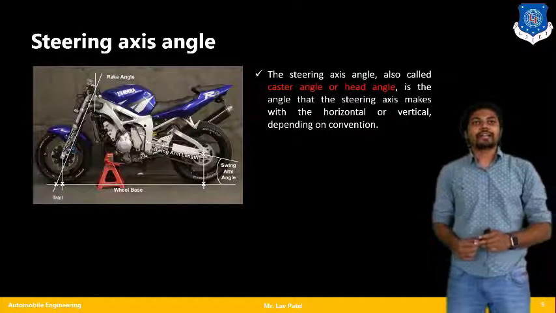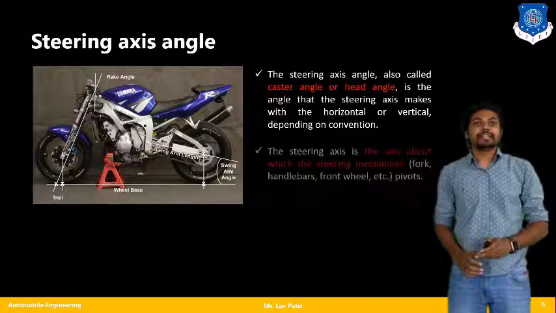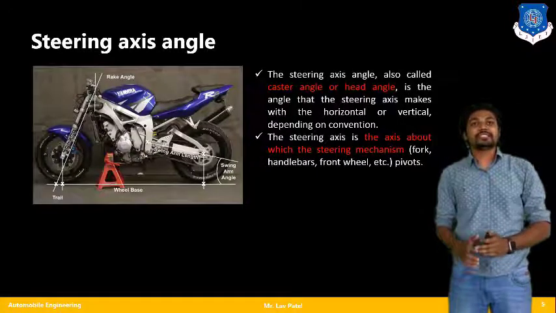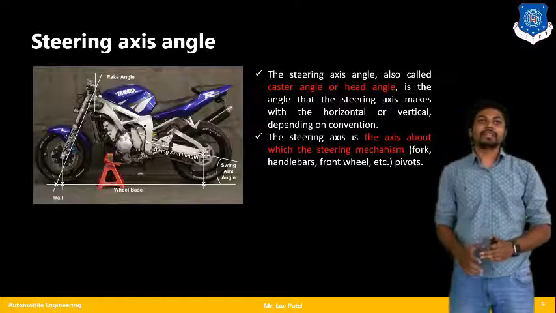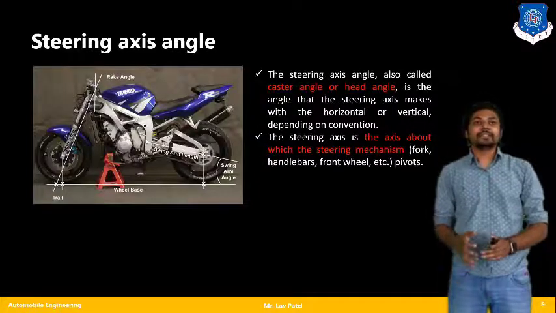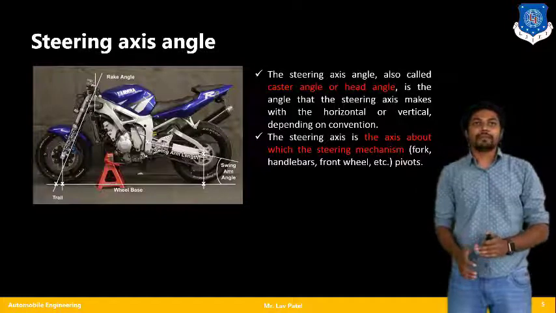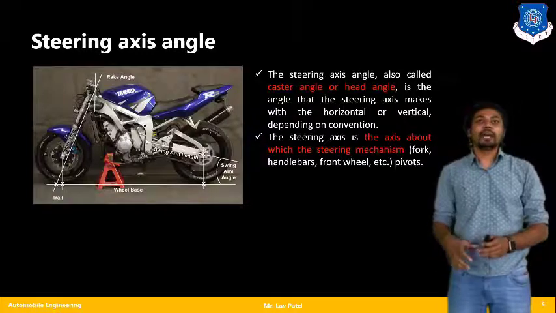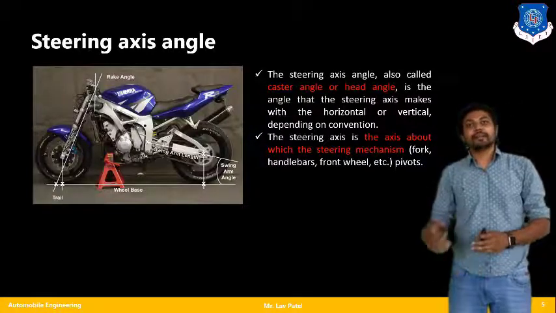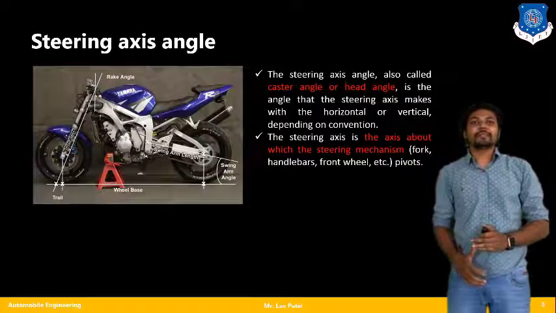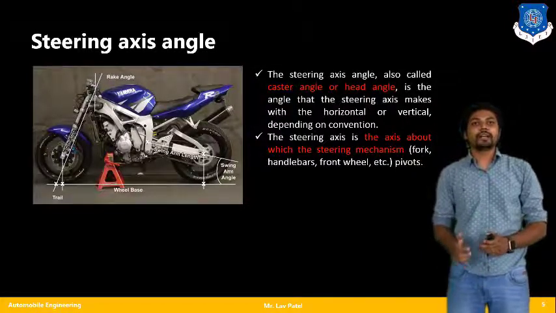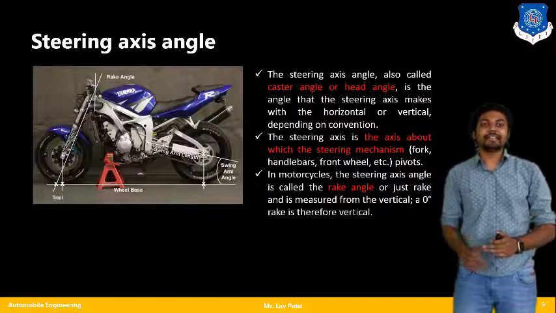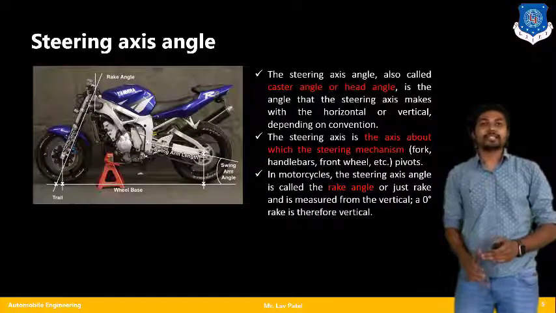So that caster angle is also called the steering axis angle, and the steering axis is the axis about which the steering mechanism turns. The steering mechanism can be considered as the handlebar, front wheel, etc. By changing that angle, the performance of that particular vehicle is going to be affected. Moving further, in a motorcycle the steering axis angle is also called rake angle or just rake.